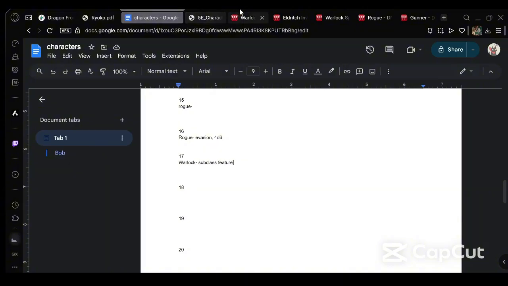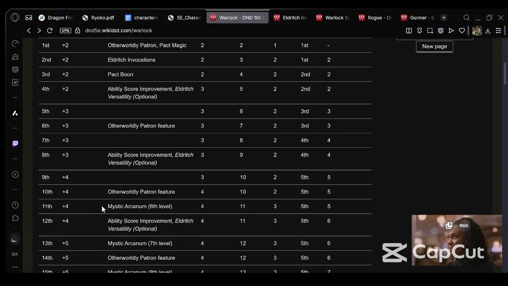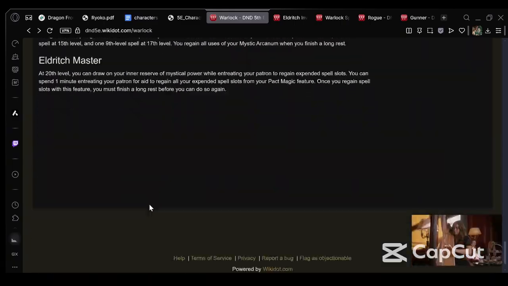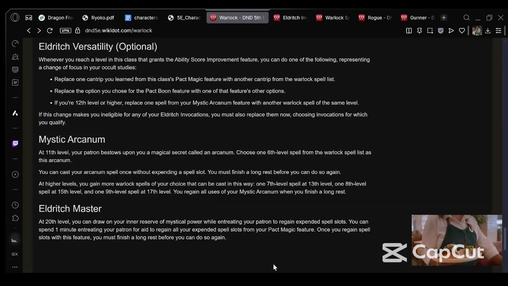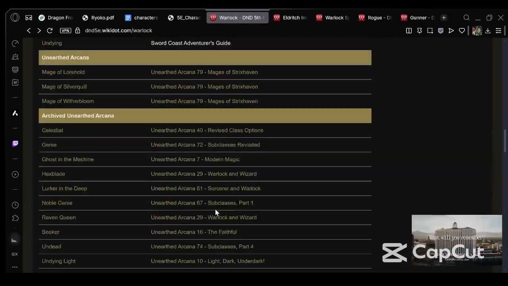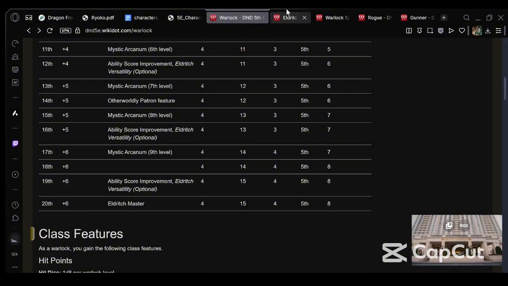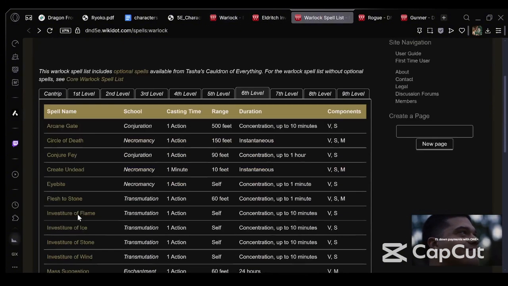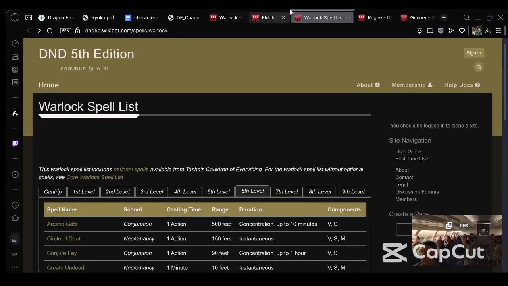Okay. What else do Warlocks get? Well, they get their 10th level otherworldly patron feature, which I already put in. Could get Mystic Arcanum, which... What is that again? Doesn't that mean you get a 6th level spell? This one you have to finish a long rest. Okay, yeah, no. Let me look at the Warlock spells to figure out if there would be a 6th level spell. No, honestly, I'm gonna say there's none. So we are done with Warlock.